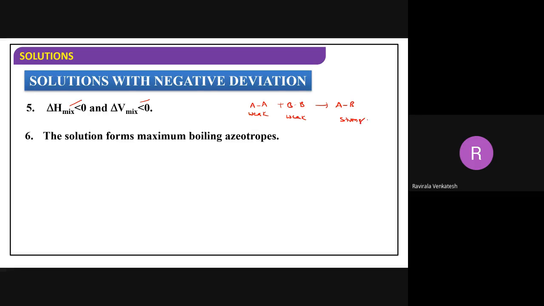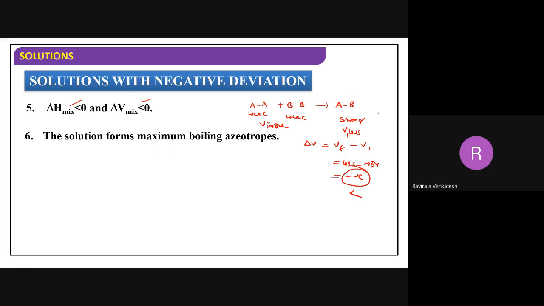When they have strong interactions, V will be less; with weak interactions, V will be more. Delta V is V final minus V initial. V final is less, V initial is more, so less minus more is always negative.